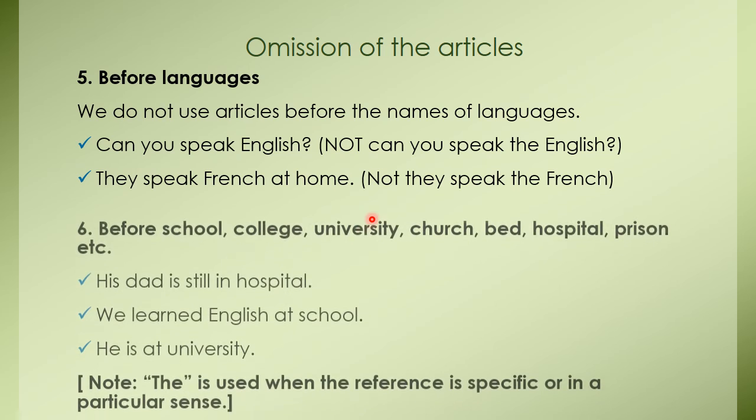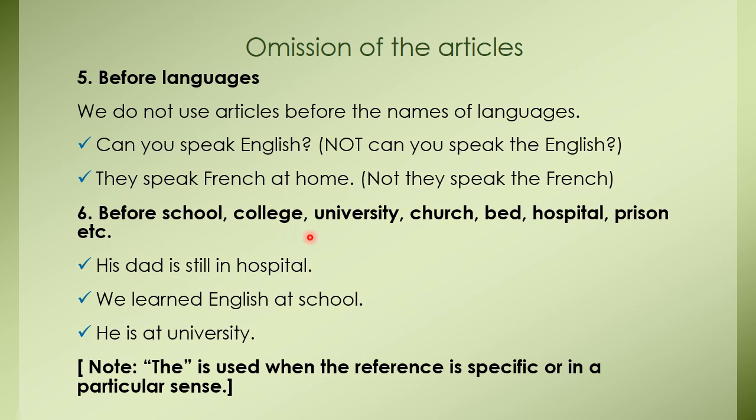Okay. Number 6, before school, college, university, church, bed, hospital, prison, etc. Look at the examples here. His dad is still in hospital. We learned English at home. He is at university. So we do not use any article before these words. And remember one thing, "the" is used only when the reference is specific or in a particular sense. Okay, remember these things.